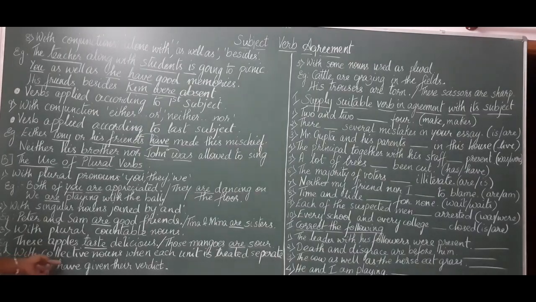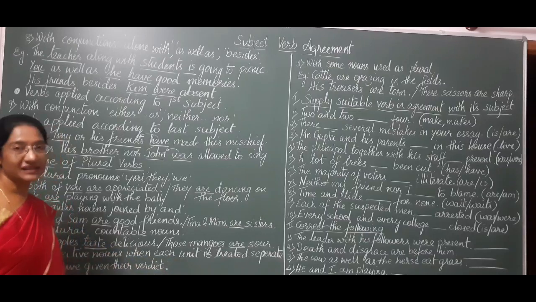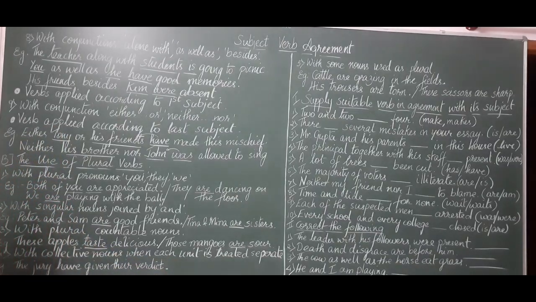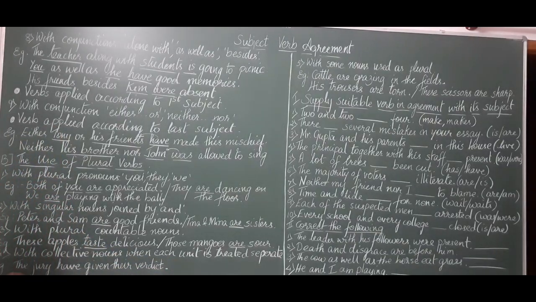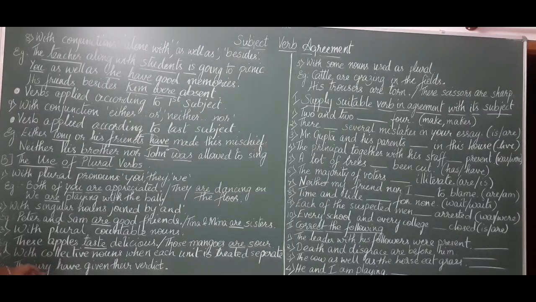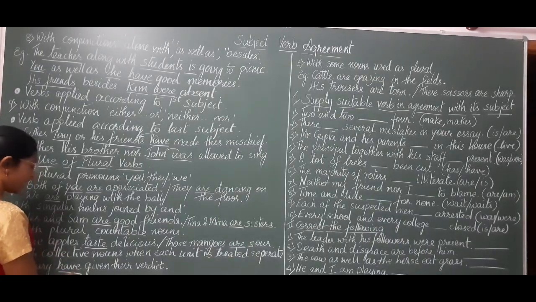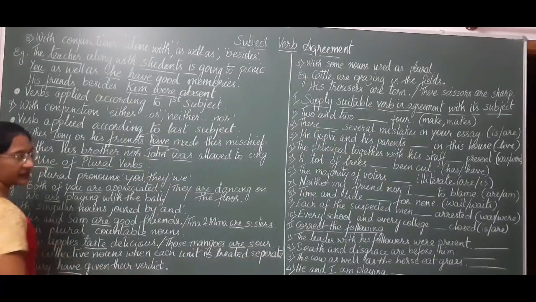Next, with collective nouns, when each unit is treated separately. Jury is a collective noun. So we use a plural verb with a collective noun when each unit is treated separately, not as a whole unit. The jury have given their verdict.